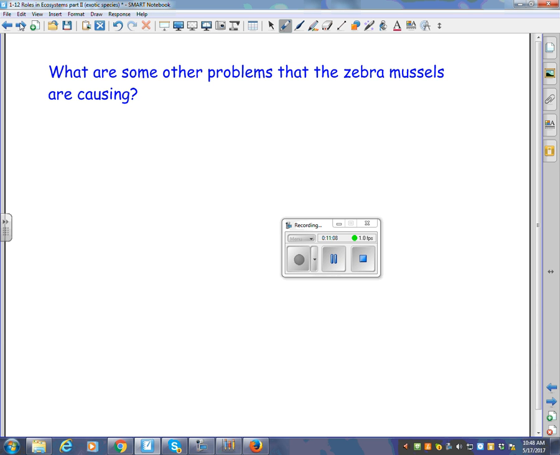Zebra mussels do not cover the shoreline, nor have they eliminated competing species. One study of yellow perch in western Lake Erie indicates that they do not interfere with spawning fish. In fact, they may even help yellow perch by creating a more favorable habitat for small crustaceans such as crayfish that feed on the mussel. Perch eat crustaceans. So in fact, they're increasing the food source for perch. Some studies even credit the zebra mussel with long-term benefits.